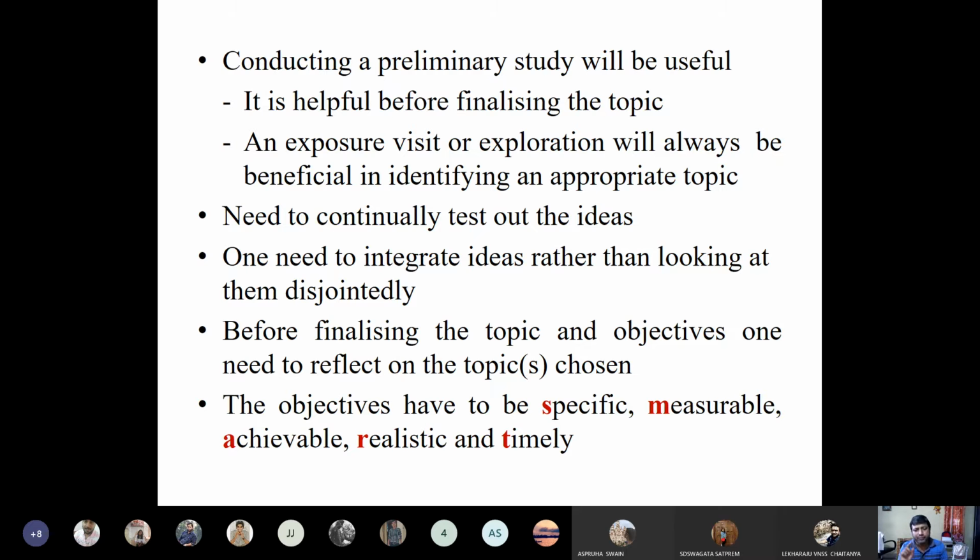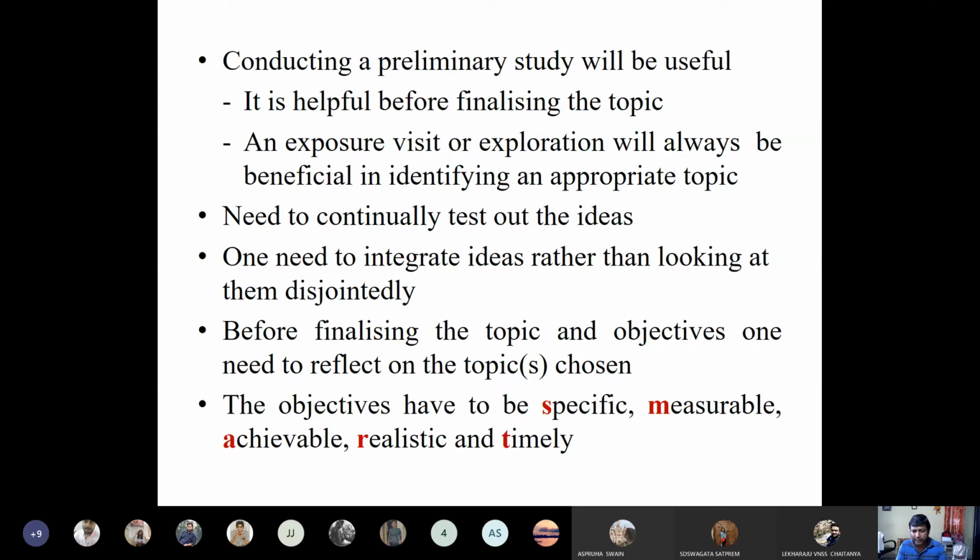Your objectives have to be very specific, and they should be measurable, achievable, realistic, and timely. While you are formulating your objective, you should be very clear that it is specific, it can be measured, it can be achieved, and it is realistic and timely, so you can meet it. I was telling you the same thing.